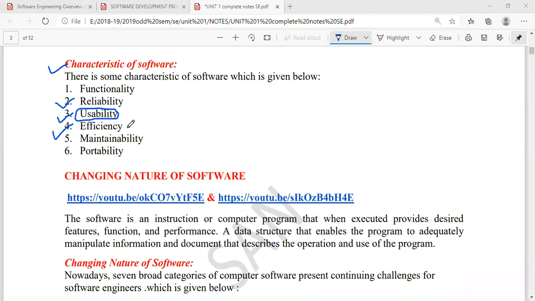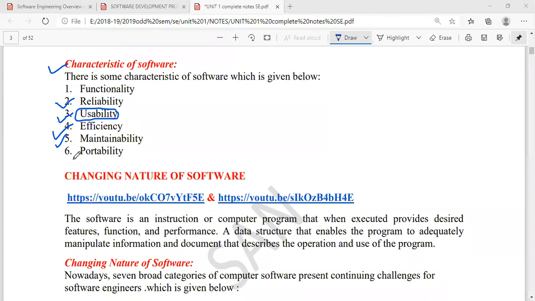Maintainability, yesterday I had discussed with you; maintainability is all about the maintenance of a software. Portability is all about how portable it is, the movement. Suppose you had created a software under the Unix platform and you want to install that under Windows also. This is one portability factor.